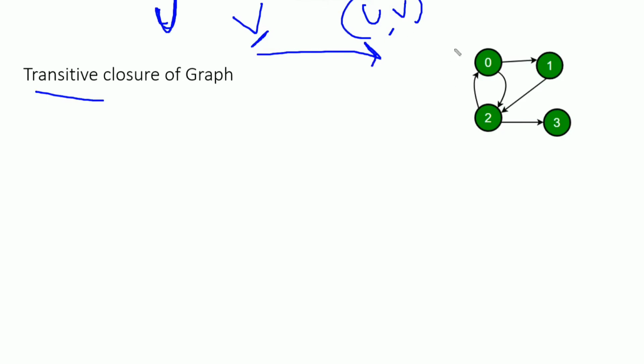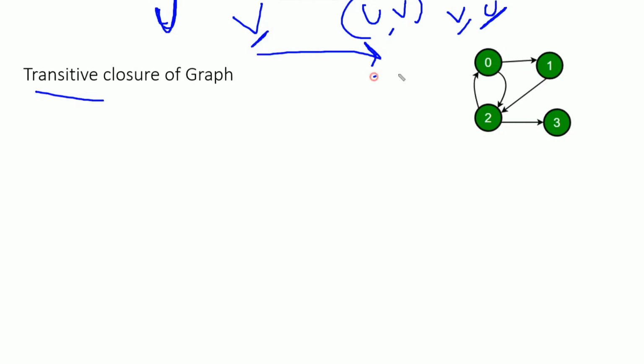Suppose we consider vertex 0. From vertex 0 we can reach vertex 1, so from 0 vertex 1 is reachable. From 0 vertex 2 is also reachable. From 0 vertex 3 is also reachable. So we need to check whether vertex V is reachable from vertex U for all vertex pairs.